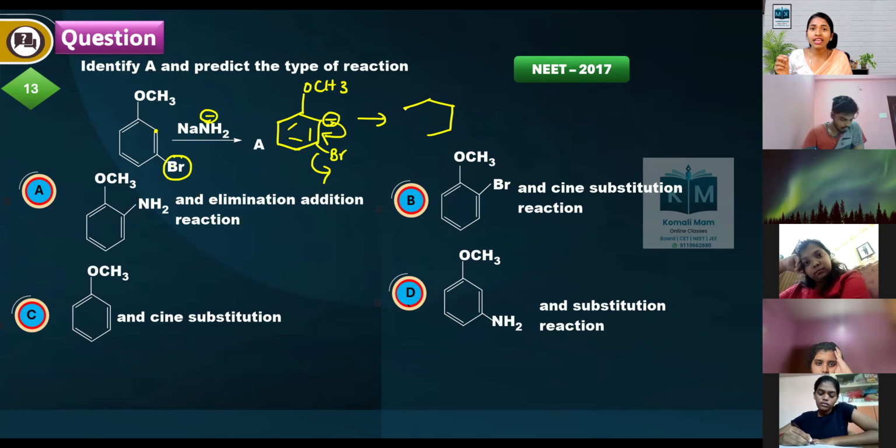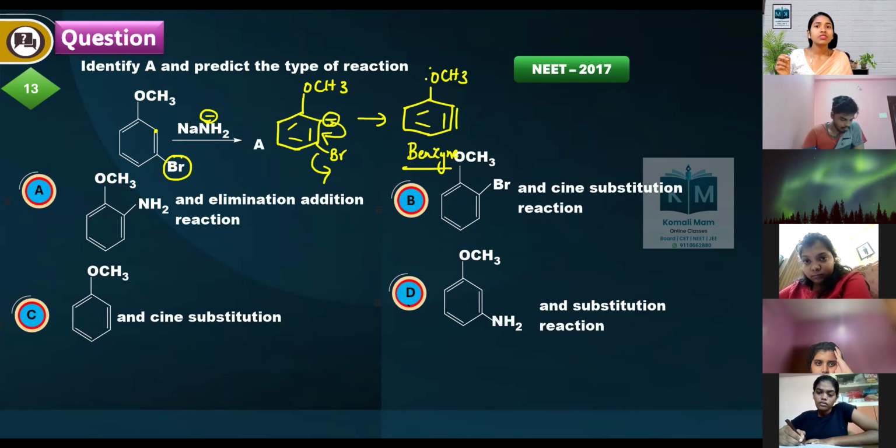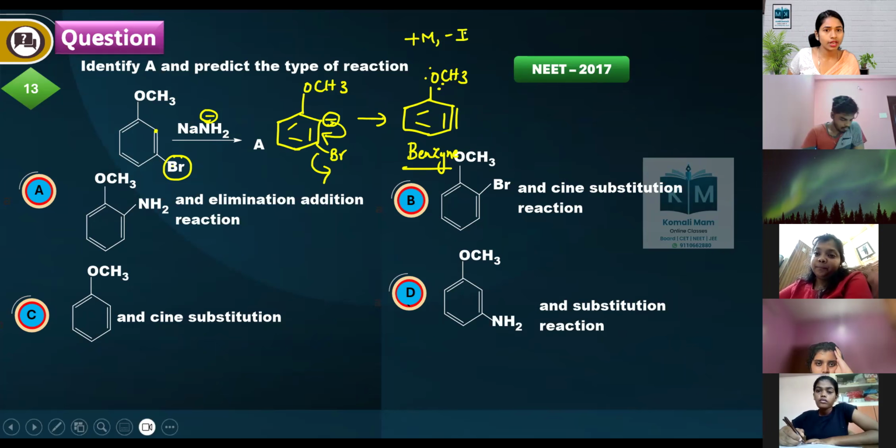And finally, we will be getting an intermediate like this, a molecule called benzyne. This oxygen is having a lone pair. So what effects does it have to show? Plus M and minus I, because oxygen is electronegative.